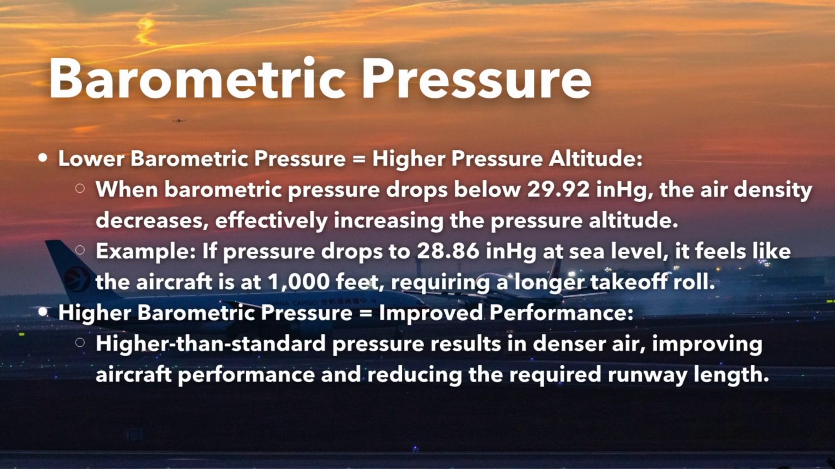When the barometric pressure drops below the standard 29.92 inches of mercury, the air density decreases and the pressure altitude increases, which essentially mimics the effects of being at a higher elevation. For example, if the pressure drops to 28.86 inches of mercury at sea level, the aircraft will behave as though it were taking off from an altitude of 1,000 feet.